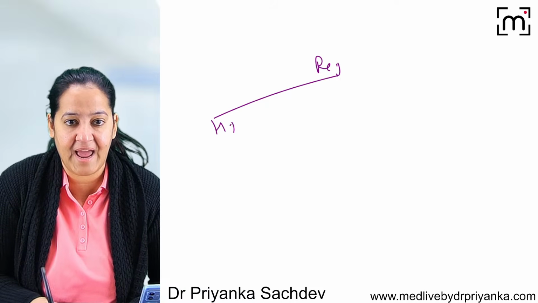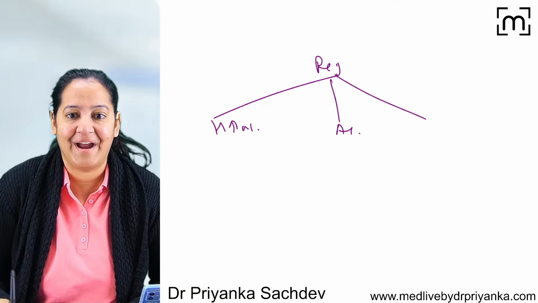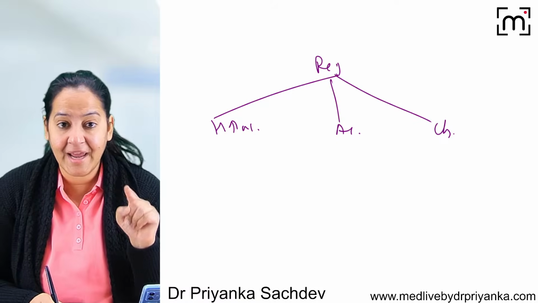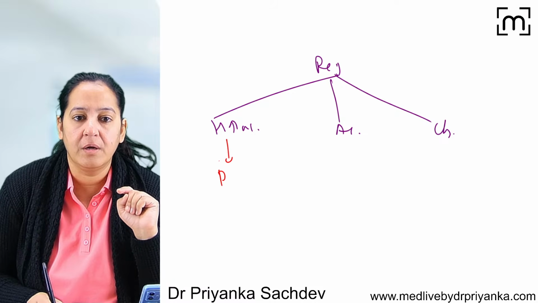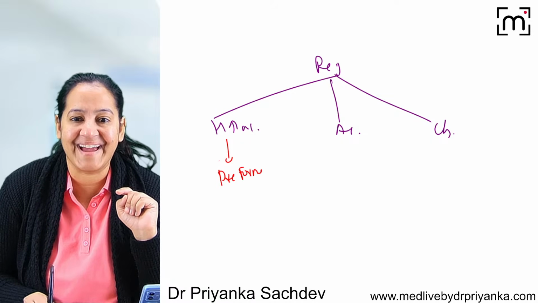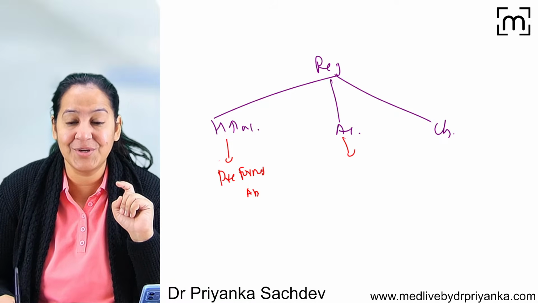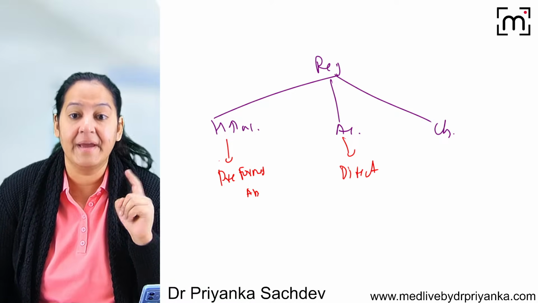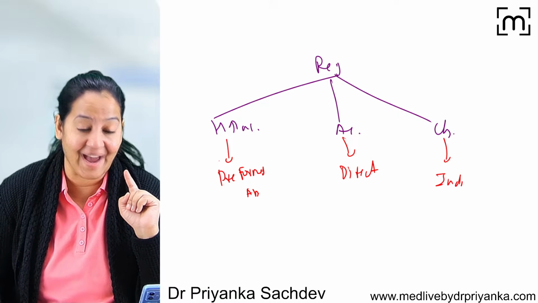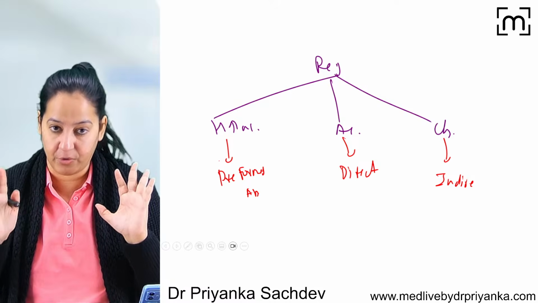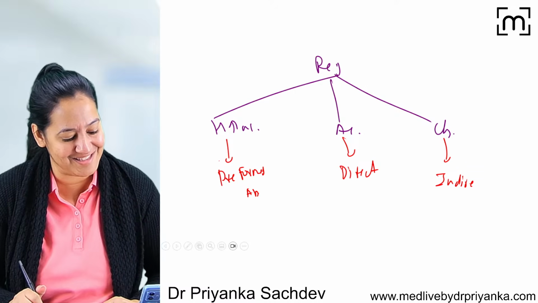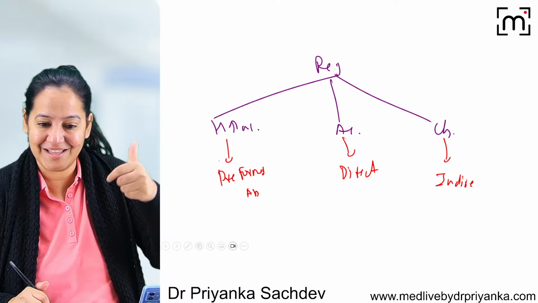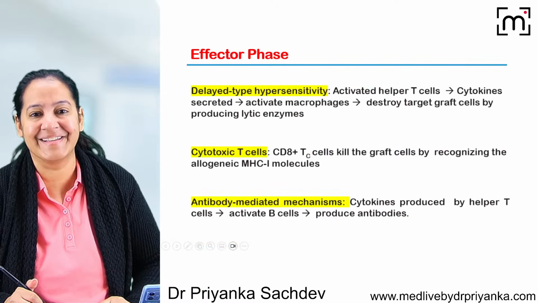So finally, we are having three types of rejections: hyperacute, acute, and chronic. The summary is that hyperacute is due to preformed antibodies, the acute is due to direct pathway, and chronic is due to indirect pathway. This is the summary. If you got the mechanism, very good, excellent. If you didn't get it, it's okay. Learn the summary. Okay, can we go ahead? Give me a thumbs up. Got it? Happy?